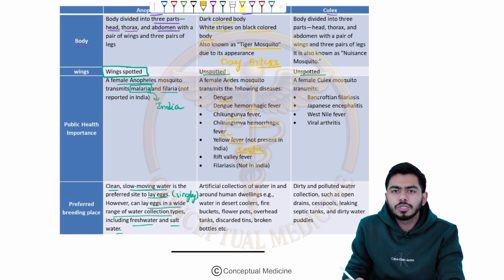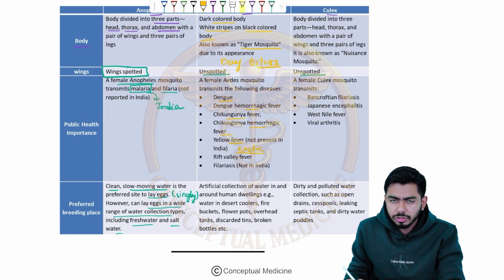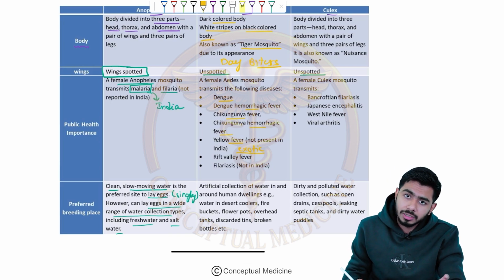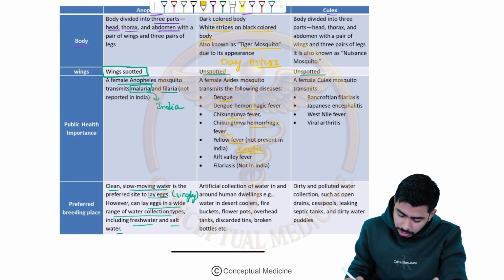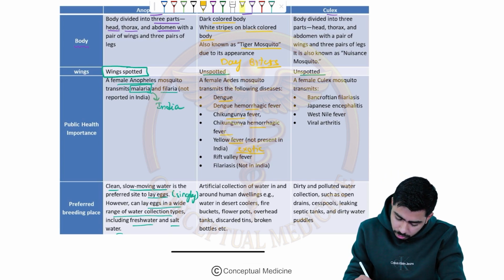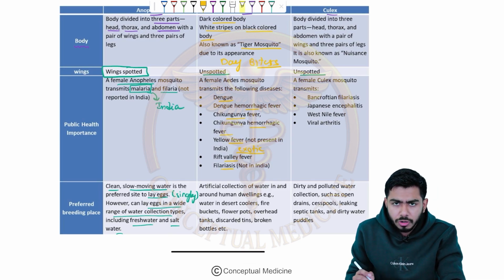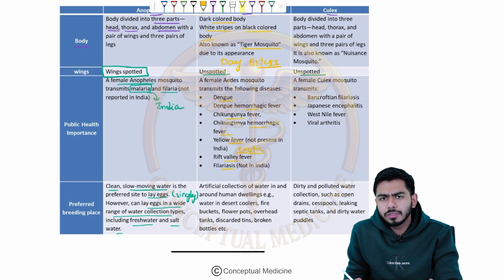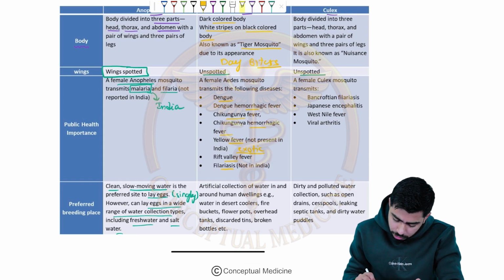Exotic disease means a disease which is not found in the country. For example, yellow fever is not found in India, so that's why yellow fever is exotic in the country. But obviously, it can spread from other countries, so we need to be very cautious about that. For example, it might come from African passengers. Other than that, we have Rift Valley fever and filariasis, which is again not in India, right? All of the diseases I mentioned in the discussion of Aedes mosquito as well.